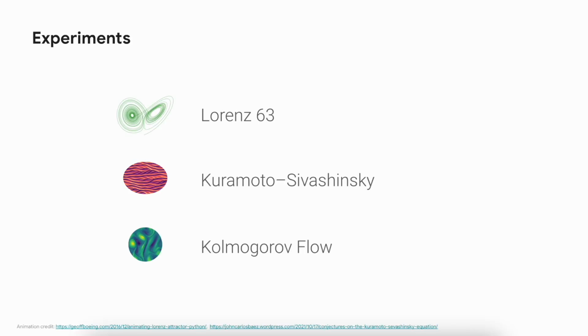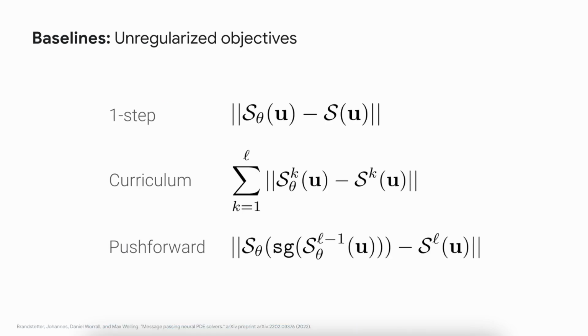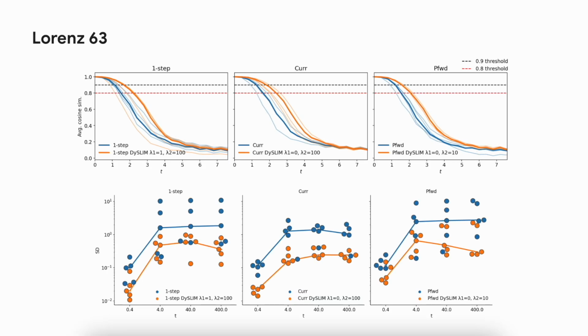Turning to the experiments, we looked at 3 systems of increasing difficulty and state dimension. For all 3, we observed improvements in both short-term accuracy and long-term stability. Given that our method can be used with any existing objective, our baseline consists of 3 unregularized versions of popular trajectory matching training schemes. Starting with the Lorenz 63 system, we see in the top graphs that adding DySLIM regularization to any of the baseline objectives improves short-term accuracy with longer decorrelation times, and in the bottom panel, we see that the metrics that compare distributions of true and predicted trajectories are lower when using DySLIM, depicted in orange,